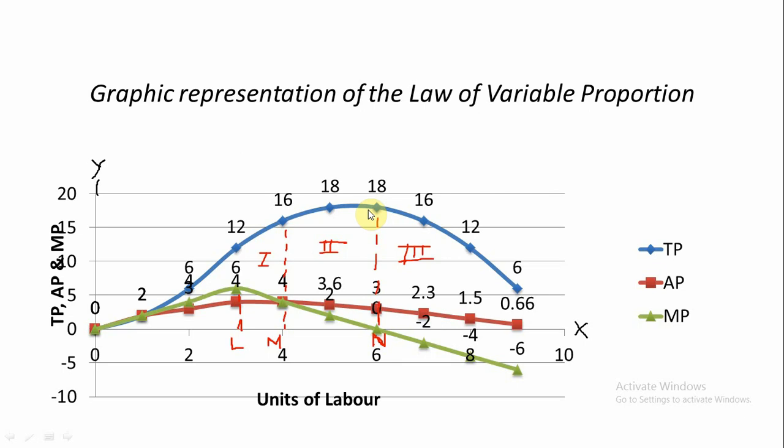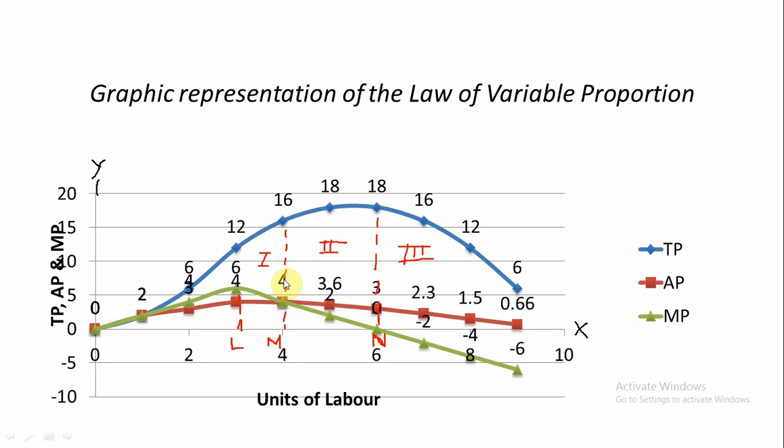So you see here, up to this point, average product and marginal product coincide with each other, and average product is at its maximum point, that is at 4.